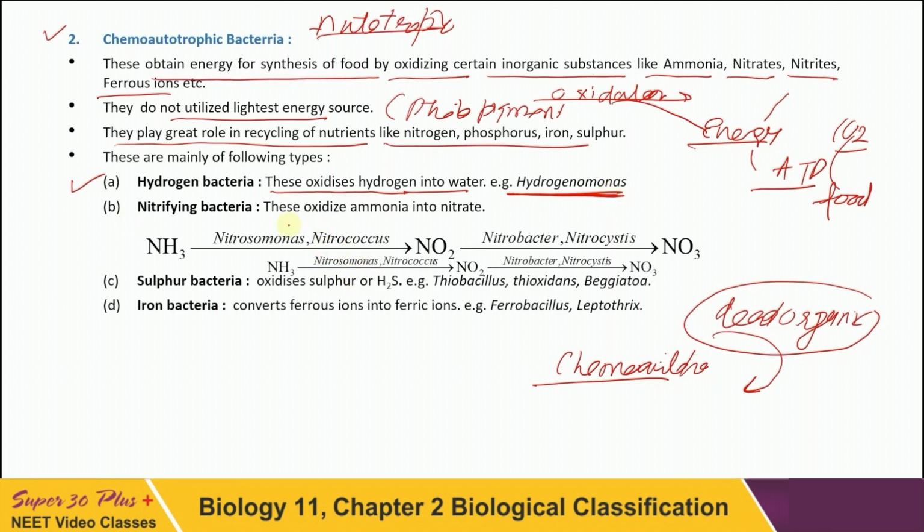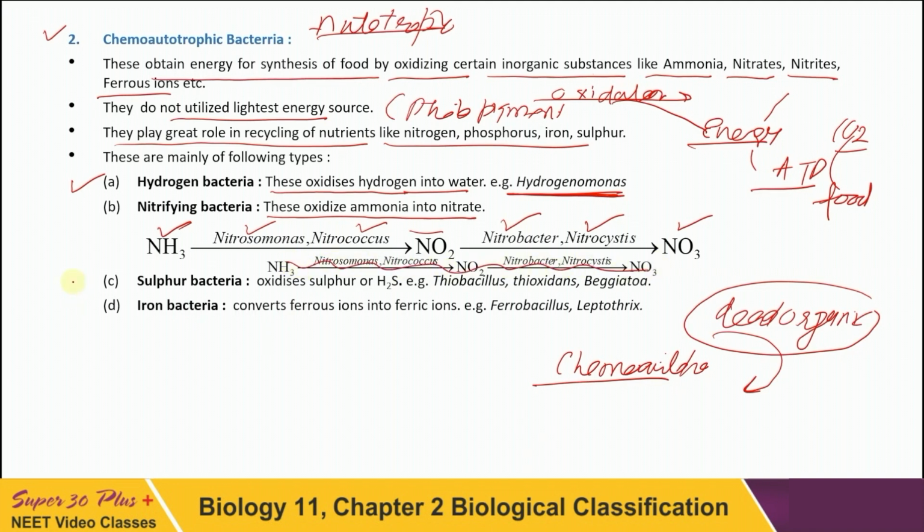Nitrifying bacteria oxidize ammonia into nitrate. Two steps are there. First, ammonia is oxidized to nitrite. The two important bacteria are Nitrosomonas and Nitrococcus. Now, nitrite is oxidized to nitrate. The two important bacteria are Nitrobacter and Nitrocystis.